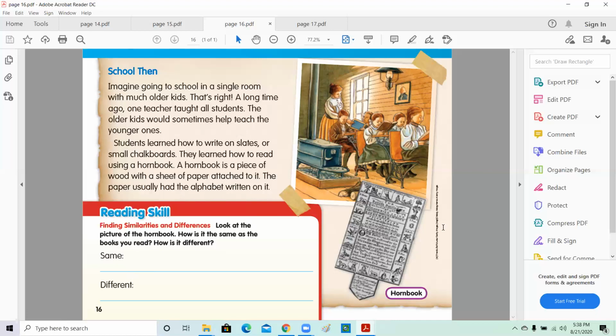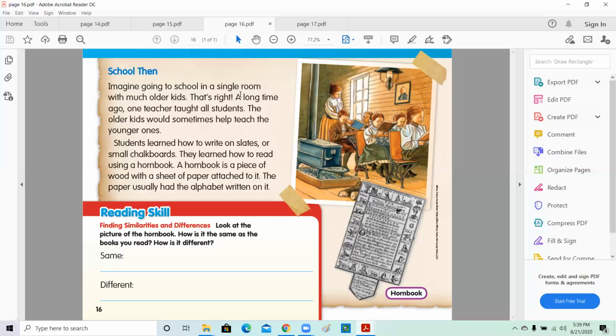So the same, if I compare the horn book, this is a piece of wood that has a sheet of paper, and the book that we have now. So the same, they both have letters and pictures. Your book has letters and pictures, and also the horn book long ago has pictures and letters. But what's the difference? Yes, the book is made out of paper, but the horn book is made out of wood. In your book, you can turn the page, but the horn book was only one page, as you see, one page.